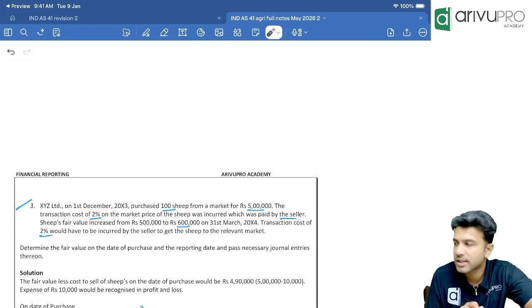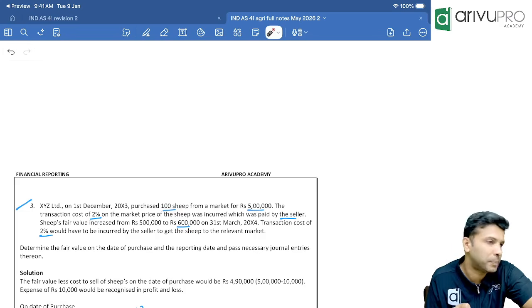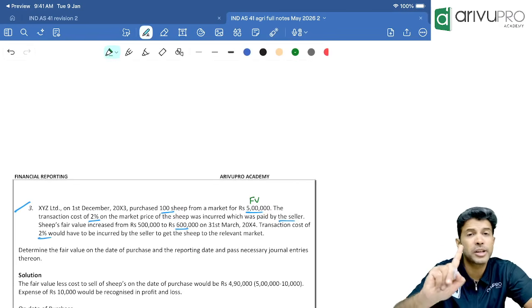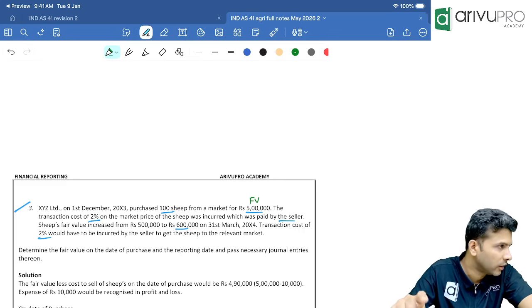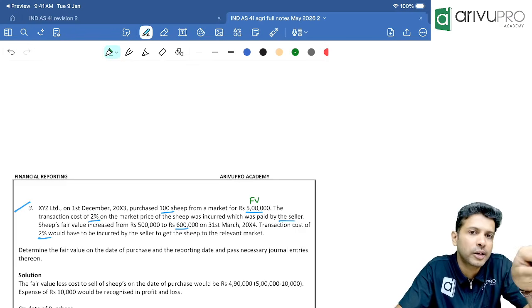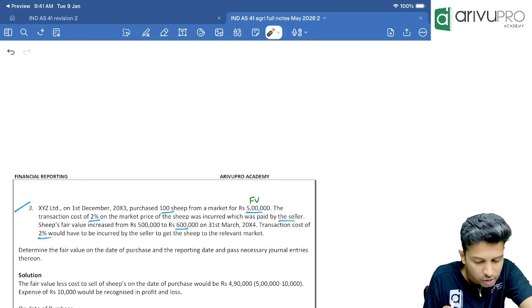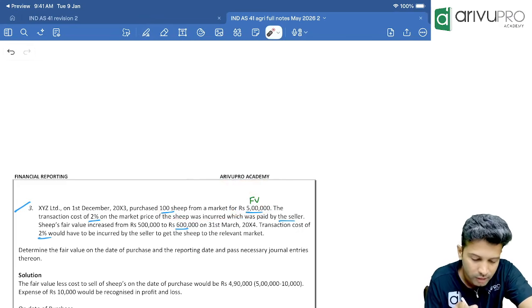XYZ on 1st December 20x3, dates are important, purchased 100 sheep at a market value of 5 lakh. Market value means fair value. But we should measure biological asset at fair value less cost to sell. If they give cost to sell information, consider it. Otherwise, cost to sell will be taken as 0. So we will see whether it is available or not. So fair value is 5 lakh and that's what we have purchased the sheep for.